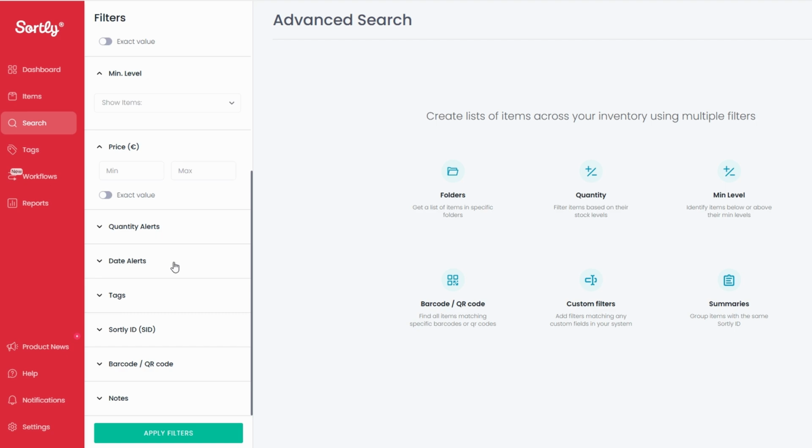Beyond stock levels and expiration dates, you can create custom alerts for other important tasks. For example, set reminders for upcoming restocks or supplier orders. Create notifications for equipment maintenance schedules. Track warranty periods or service dates for specific assets. These alerts not only save time but also prevent costly mistakes.